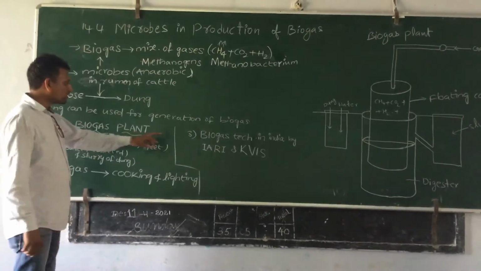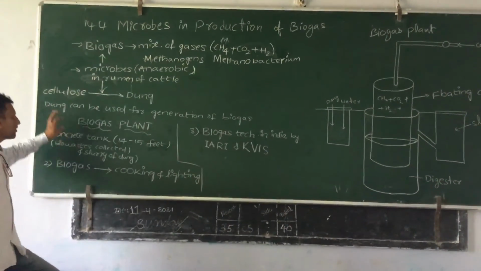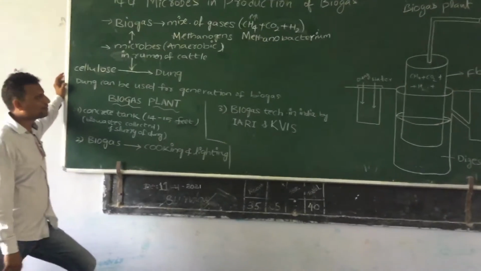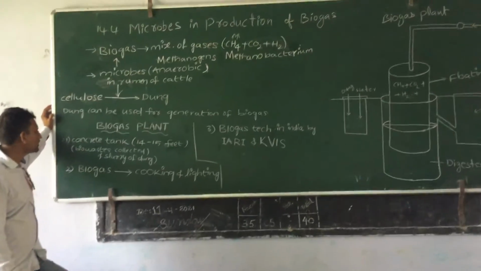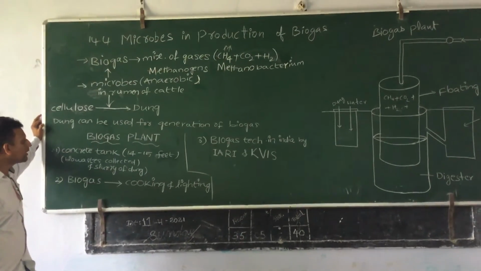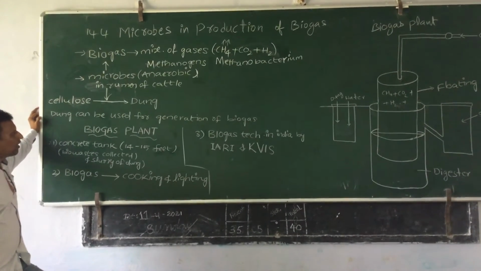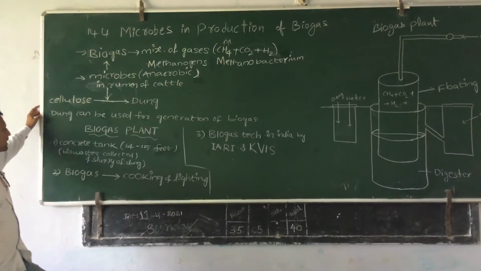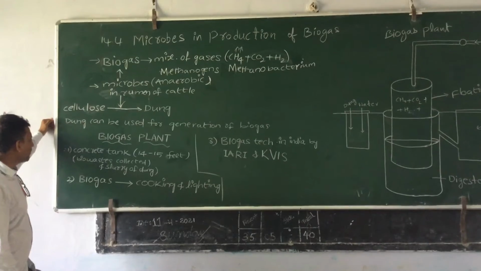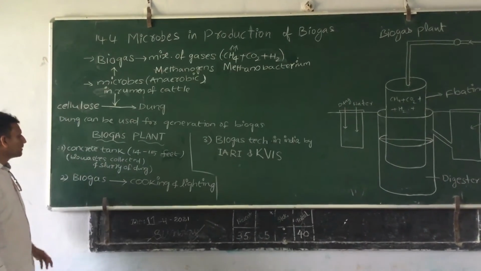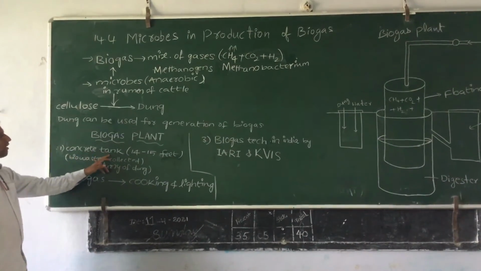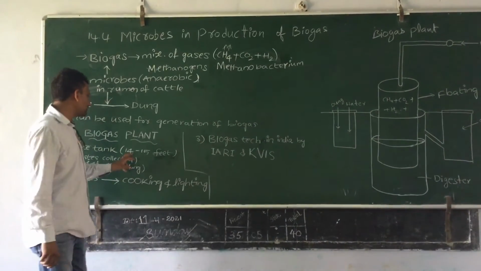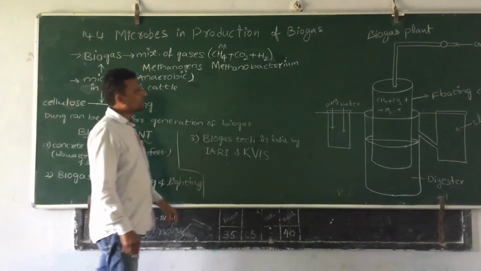According to their developed method, biogas plants are established in most parts of India, in Indian villages. So how is a biogas plant constructed, and how does it work? Let us see. In a biogas plant, majorly there is one big tank, called the concrete tank. It is 14 to 15 feet in depth.